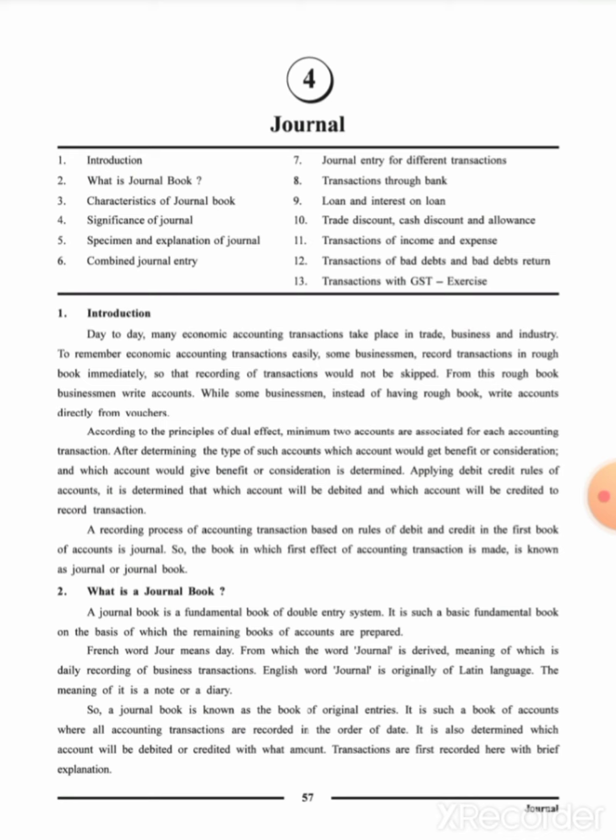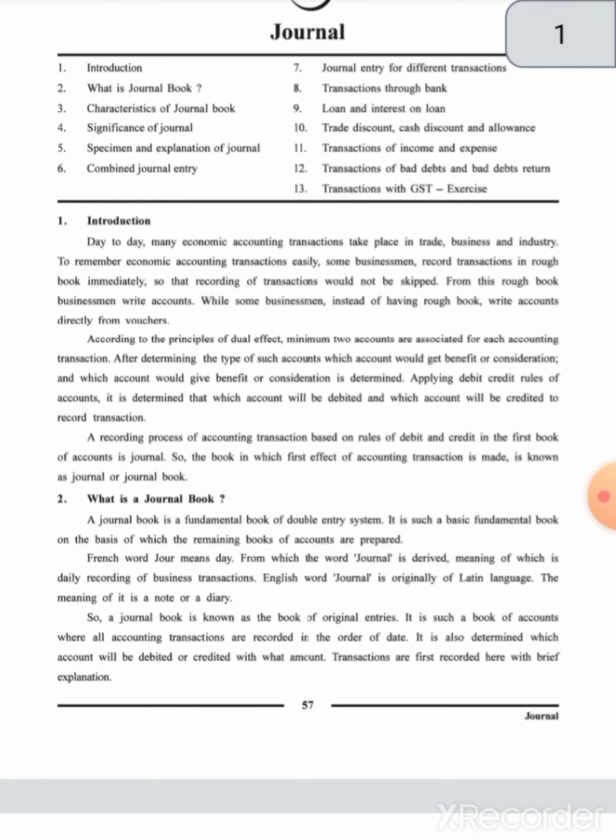Now, the journal book is known as the original entries book, and it is a book of accounts where all accounting transactions are recorded in order of date. It means we are recording day to day transactions in a journal book in chronological order of date.